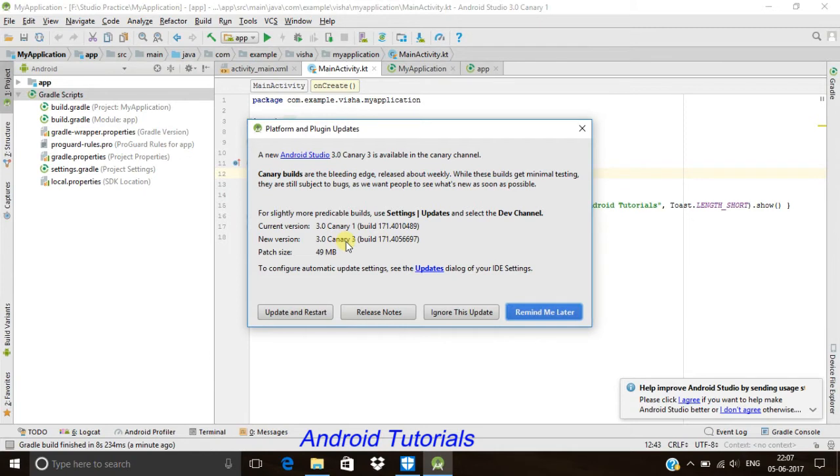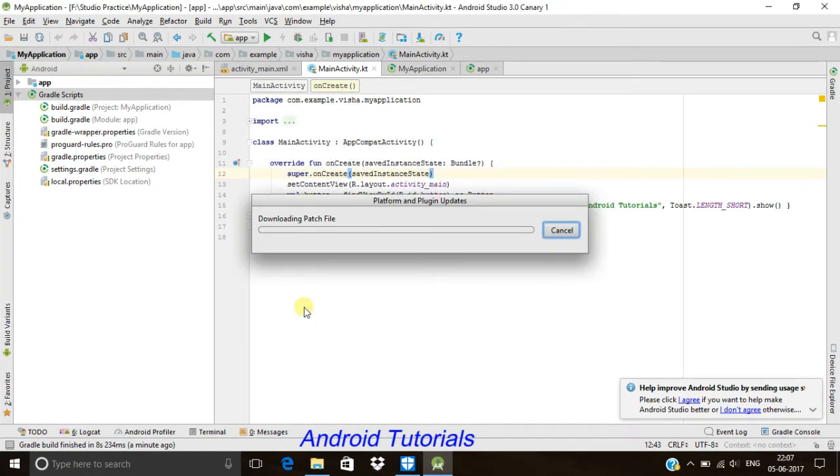If you want to update, you can. There are release notes, an option to ignore this update, and also an option to remind me later. Now I'm going to update it and restart my Android Studio. By clicking on it, the update will be downloaded into my Android Studio and automatically installed, and it will be upgraded from the 3.0 Canary 1 version to the 3.0 Canary 3 version.